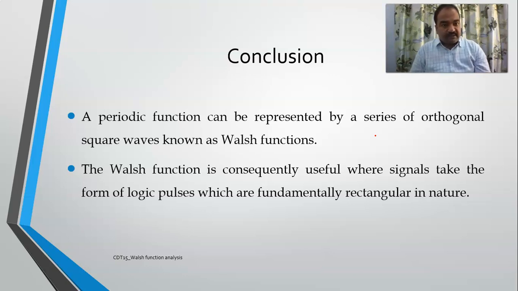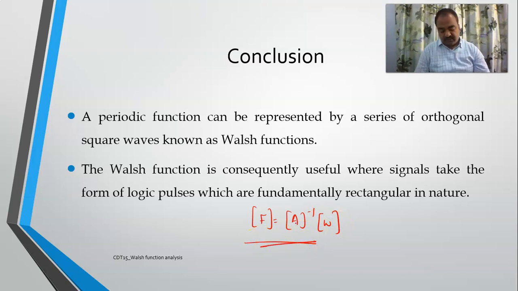Walsh functions are basically used to represent periodic functions with the help of orthogonal square waves. Walsh functions are consequently useful particularly when the signals take the form of logical pulses, and it is easier to calculate Walsh coefficients. Once you have Walsh coefficients, calculate the A matrix, and Fourier coefficients are obtained in this fashion. Once you have the Fourier coefficients, you can estimate the phasor of the fundamental component and also the phasors of the other harmonics.